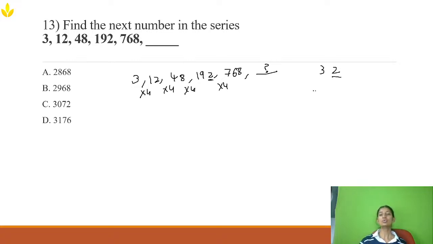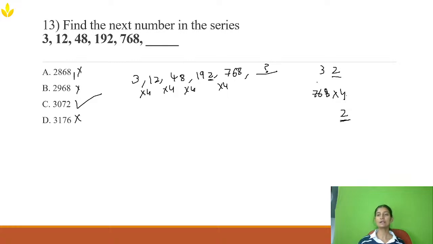Now, should I do 768 into 4? Okay, it's a waste of time. In an examination it will be 1 minute, hardly time for us to solve it, and calculators won't be allowed over there. So what I need to do is that 8 fours are 32, so the unit digit should be 2. Now check the options. In option A, the unit digit is not 2. Here also the unit digit is not 2. Here also the unit digit is not 2. So option C is the right answer.